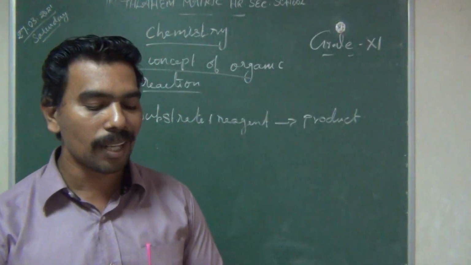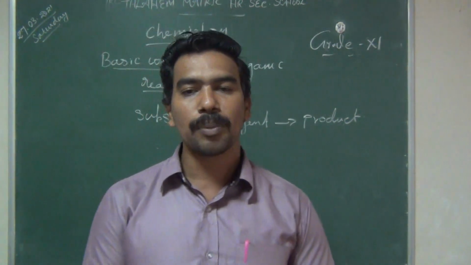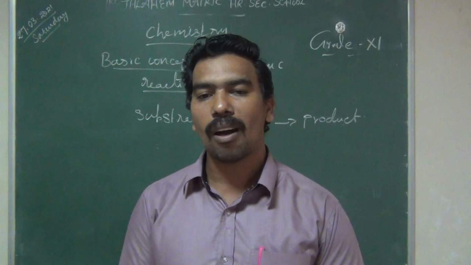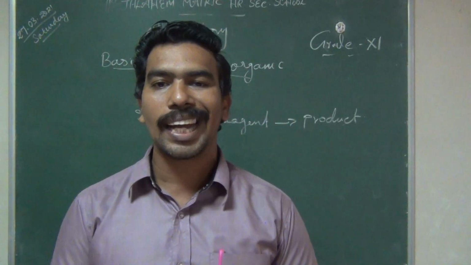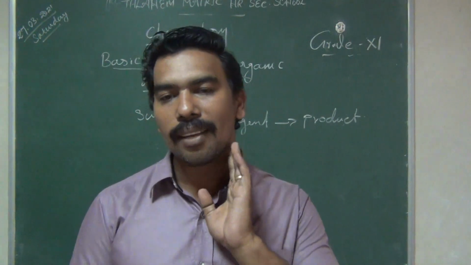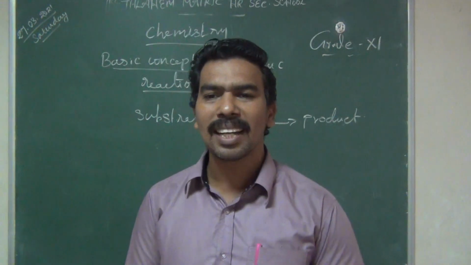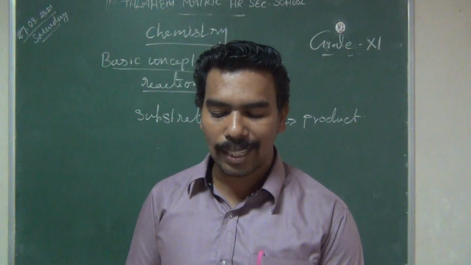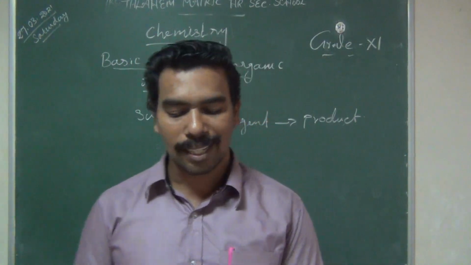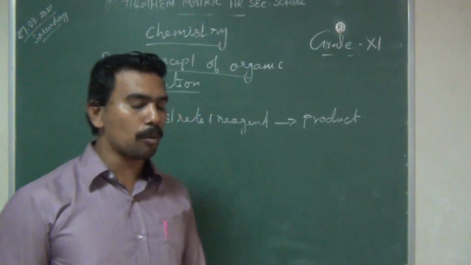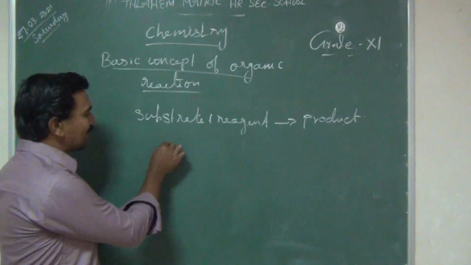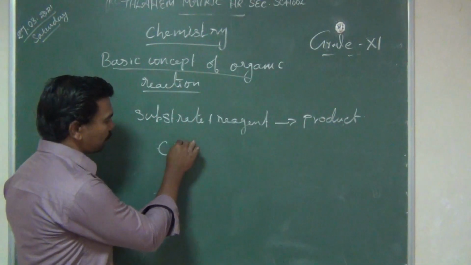This covalent bond has two types of cleavage in organic compounds: one is homolytic cleavage and the other is heterolytic cleavage. Homolytic cleavage is symmetrical cleavage, and heterolytic cleavage is non-symmetrical cleavage. Listen to the first example, homolytic cleavage. Consider the ethane molecule.